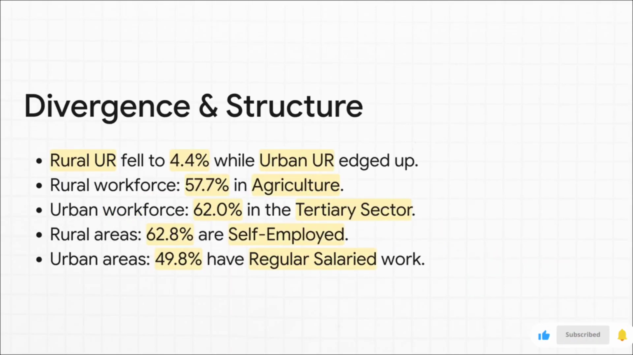But the biggest theme here is that divergence. You have to remember the split. Rural unemployment is falling to 4.4%, while urban unemployment is ticking up. The structure of work is also split. Agriculture dominates rural areas, services dominate urban centers. And finally, rural life is defined by self-employment, while cities depend more on salary jobs.